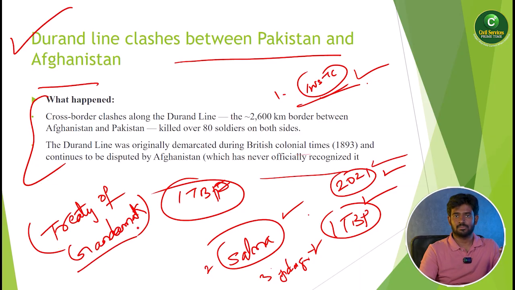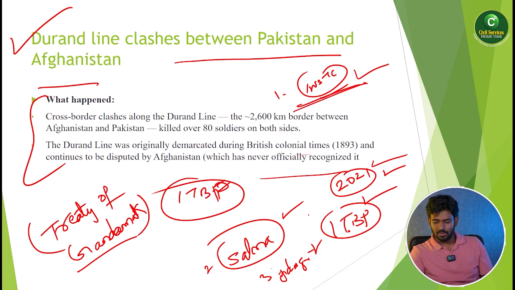Treaty of Gandamak is very important, where the British completely took over the Afghanistan territory. So here, what have we covered? INSTC, BSF, Salma Dam, Parliament, and the Treaty of Gandamak. So these are the 5 points which are related to Pakistan, Afghanistan, and India.